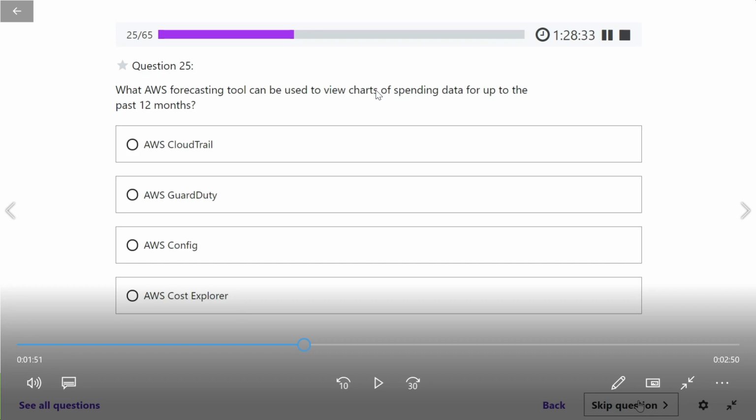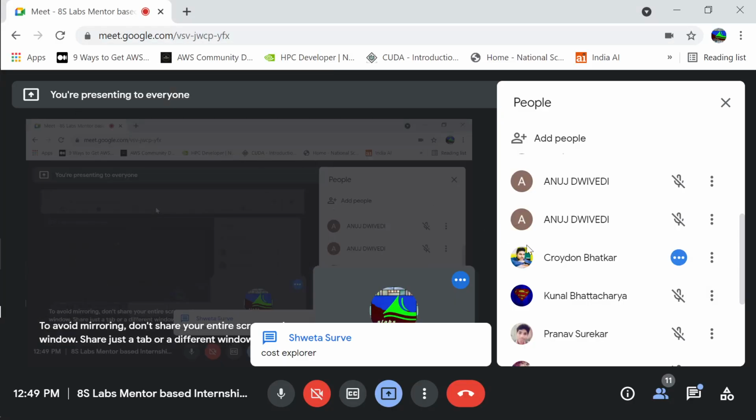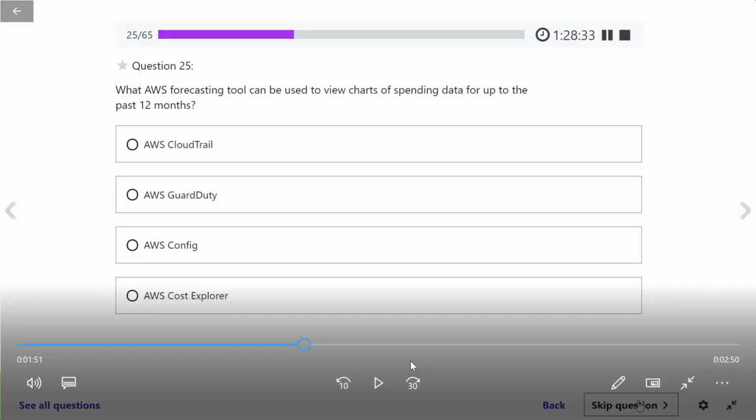It should be AWS CloudTrail. No, that answer is wrong. Cost Explorer. So Shweta is right. It is Cost Explorer. So there are three things in billing, right? Cost Explorer, budgets, and usage reports. And these are the three things.